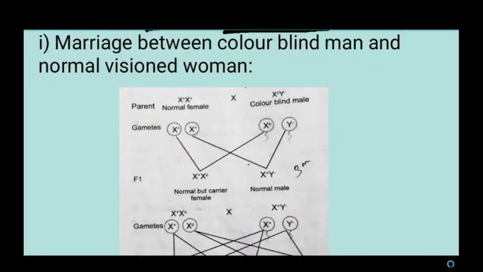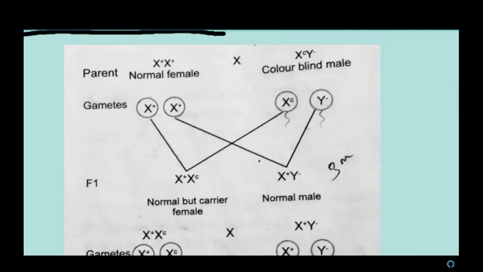So the first one is marriage between a colorblind man and a normal vision woman. If you observe this cross, you can easily understand how color blindness is inherited. Here the female is normal and the male is colorblind. The female possesses two X chromosomes. So X plus means the female possesses the dominant gene for producing the color sensitive cell.